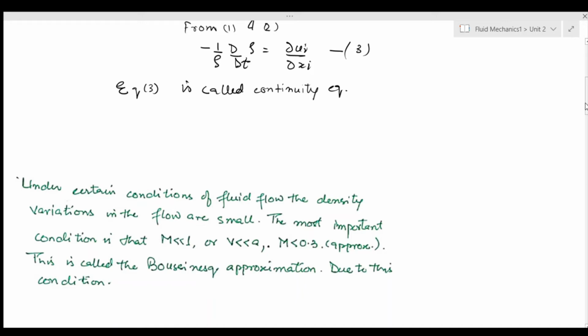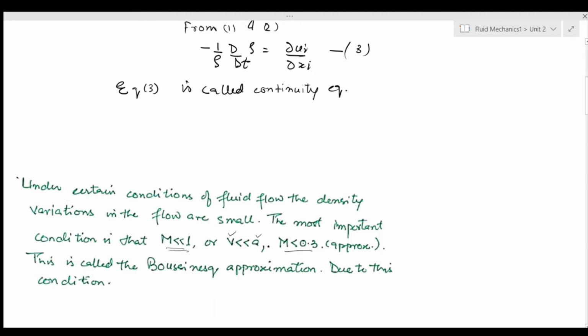Now the most important condition is that your Mach number should be much less than 1, or the velocity of the fluid flow should be much less than the velocity of sound within that medium. For example, for the case of air, if Mach number is less than 0.3.